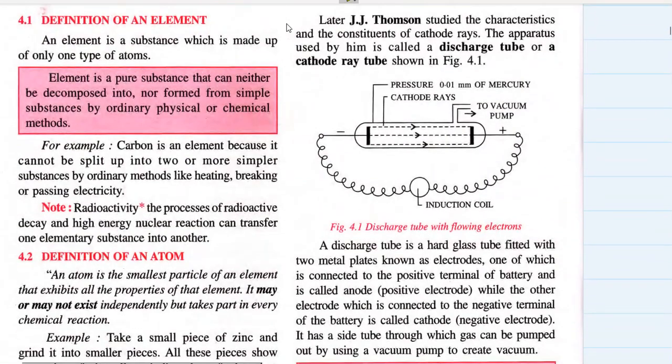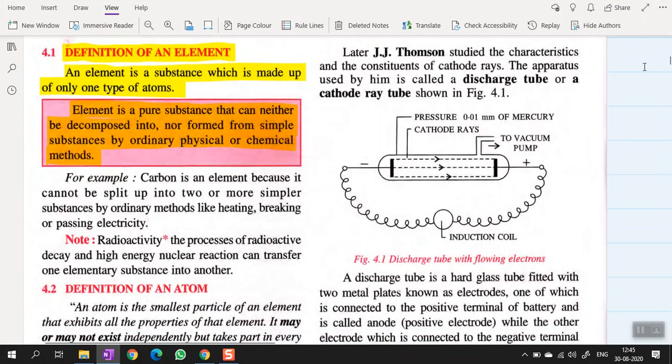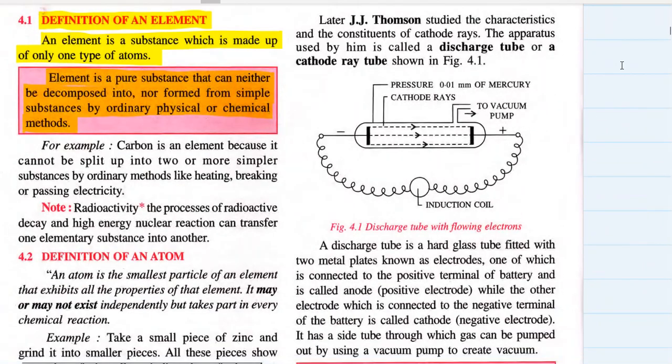Let's start with the basic definition of an element. What is an element? An element is a substance which is made up of only one type of atoms. Element is a pure substance that can neither be decomposed into nor formed from simple substances by ordinary physical or chemical methods. Always remember that element is a pure substance. So an element is not formed from any other simple substances. It is already a simple substance, already a pure substance.